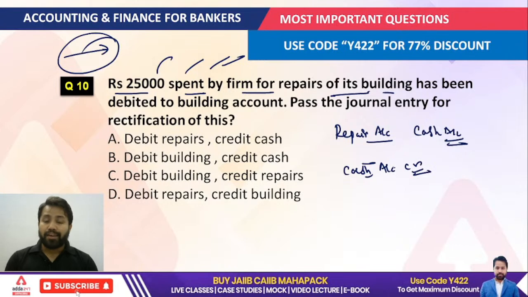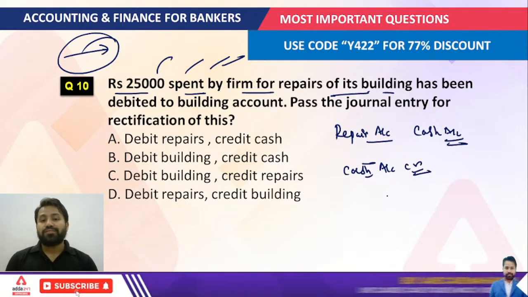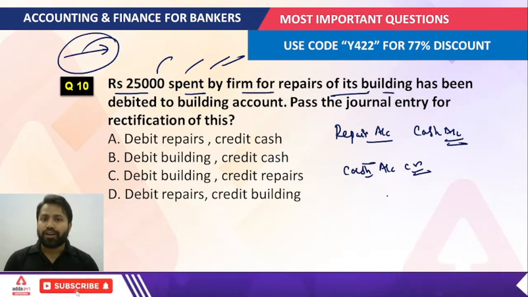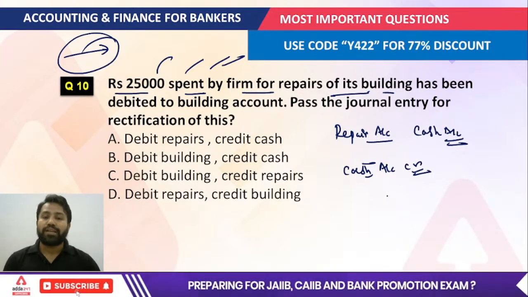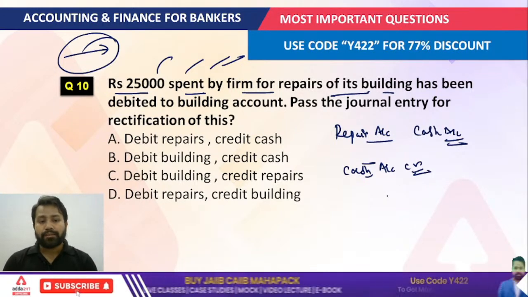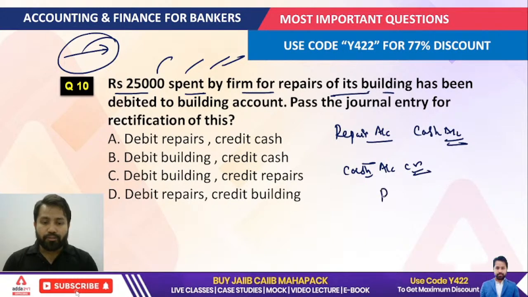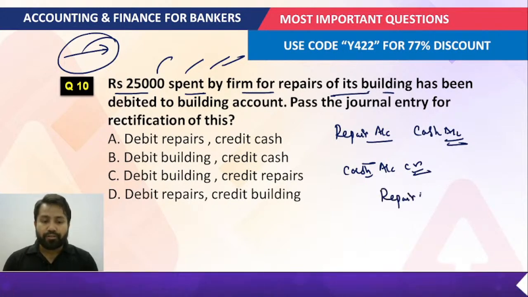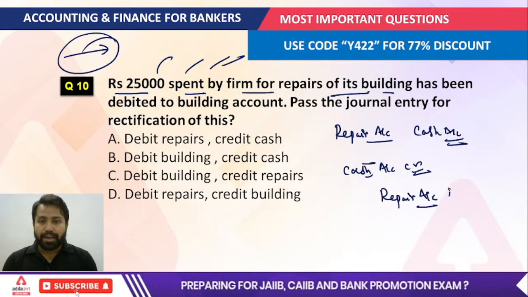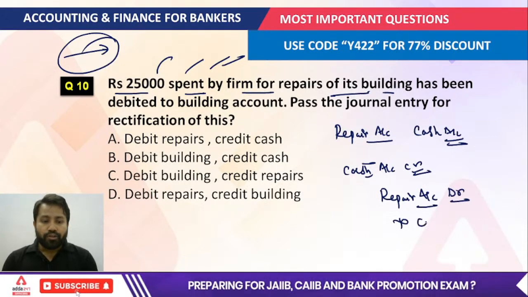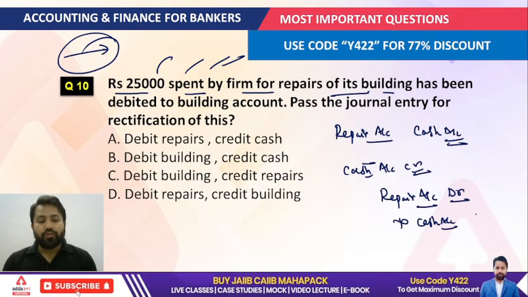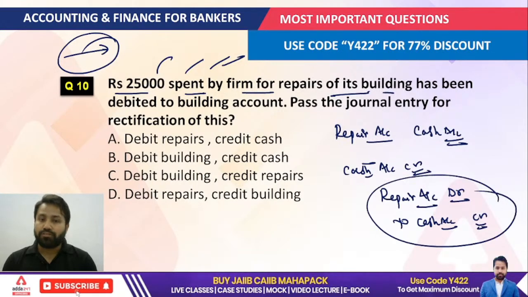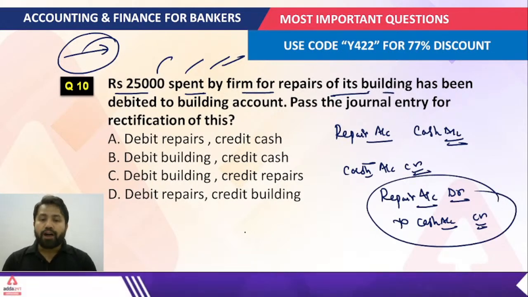Once you recognize that one account is credit or debit, the other is automatically the opposite. So the entry is: the repair account should be debited, while the cash account is credited. That is the correct entry. Now, how to rectify this error?